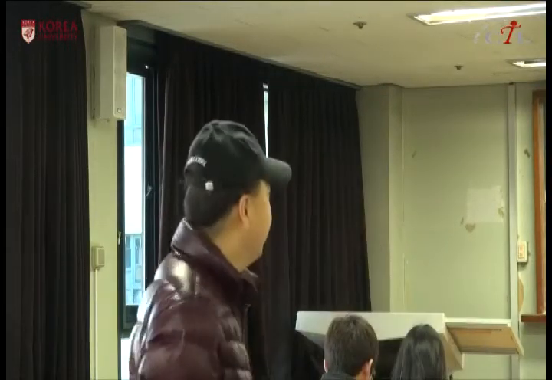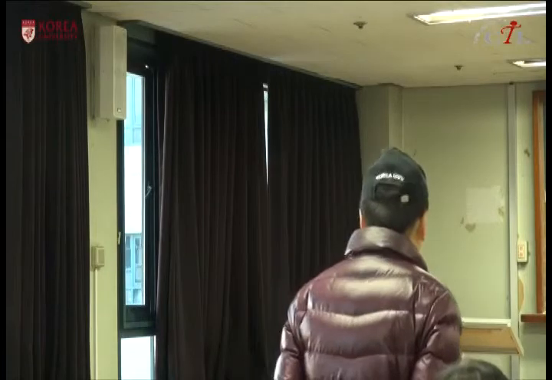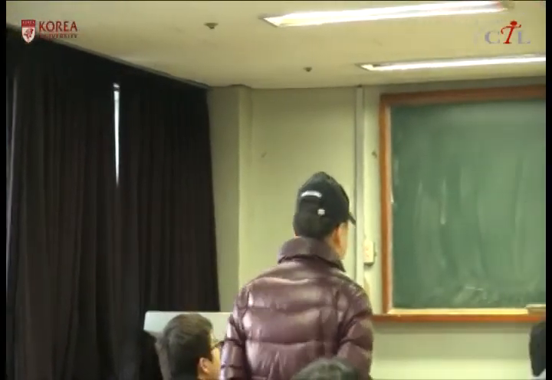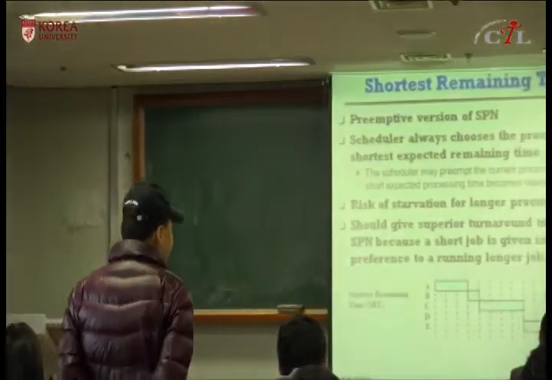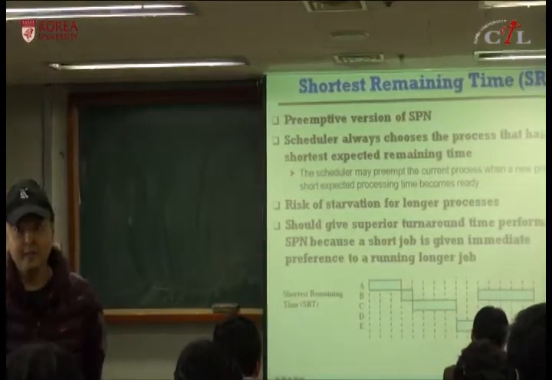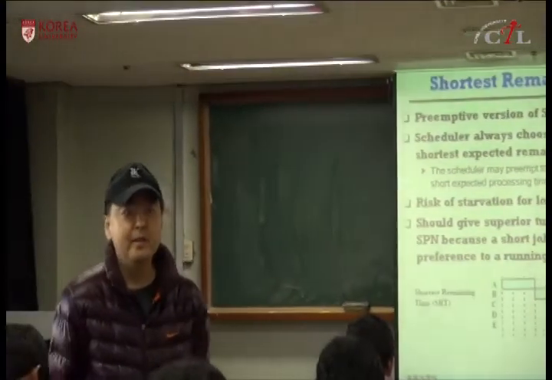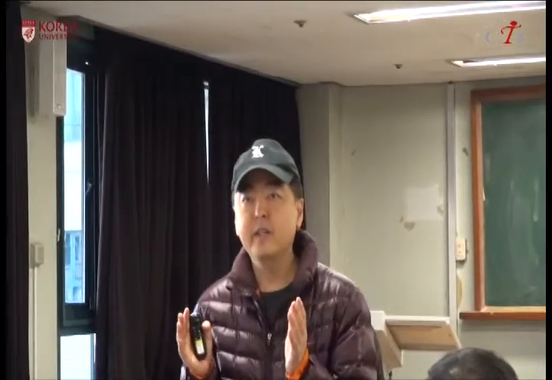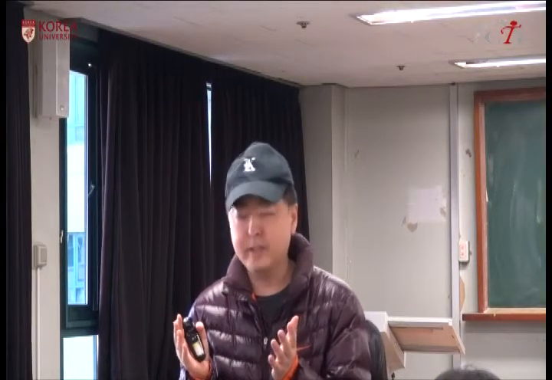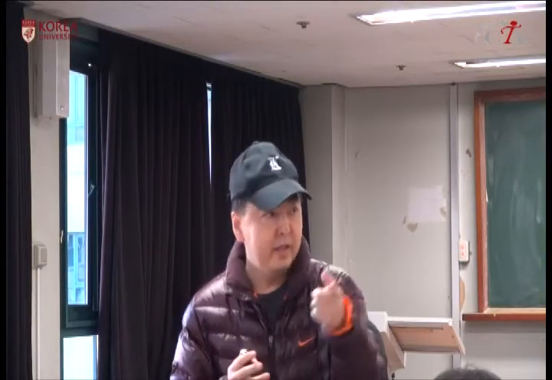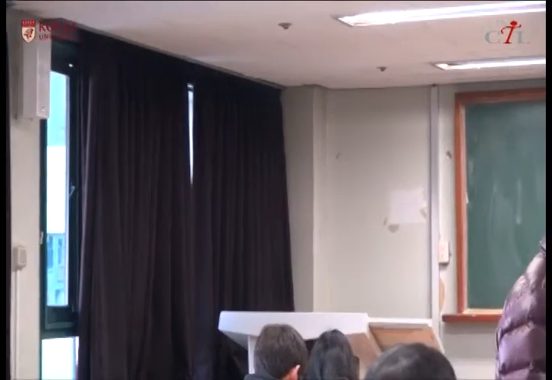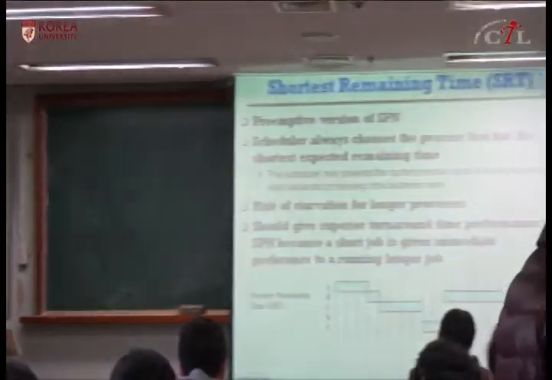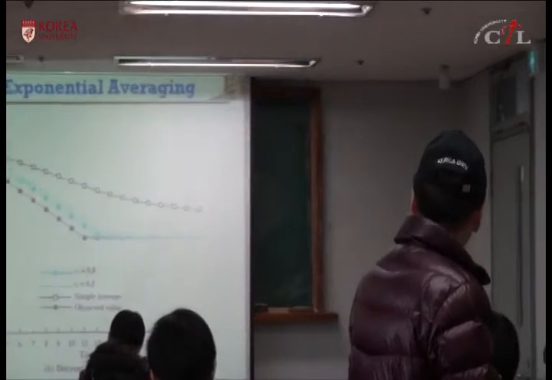Shortest remaining time means expected service time minus actual execution time, right? So instead of just the service time, they give priority to a process with the shortest remaining time.